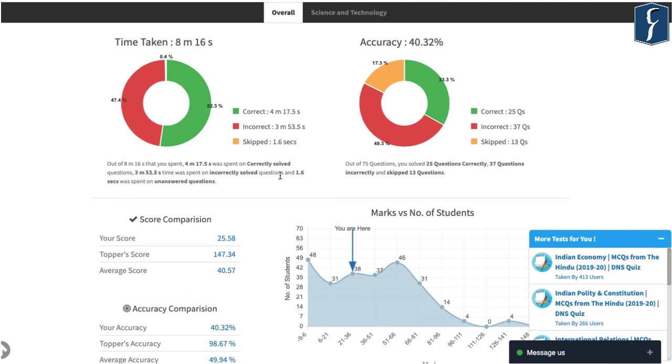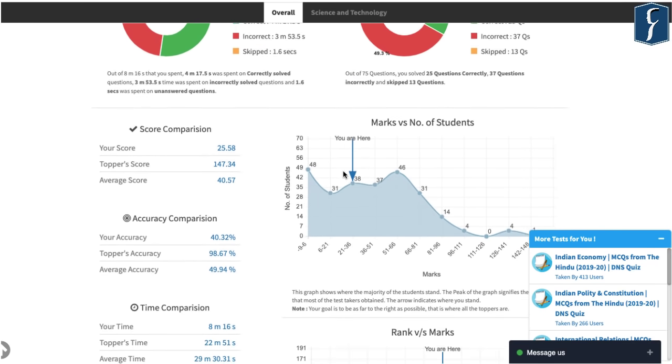Next important metric is the time taken in this particular test. We have taken 8 minutes and 16 seconds. We have got 4 minutes 17 seconds for correct answers, 3 minutes 53 seconds for incorrect answers, and 1.6 seconds for skipped answers. Since we did this test just to showcase how this entire report works, the time shown is very less. At the same time, it also talks about accuracy.